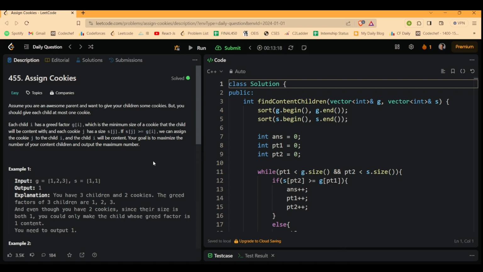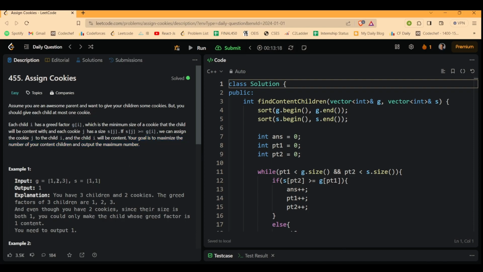Assume you are an awesome parent and want to give your children some cookies, but you should give each child at most one cookie. Each child i has a greed factor g[i], which is the minimum size of cookie that the child will be content with, and each cookie j has size s[j]. If at any point s[j] is greater than or equal to g[i], we can assign the cookie j to the child i and the child i will be content. Your goal is to maximize the number of your content children and output the maximum number. Okay, so that was the question.